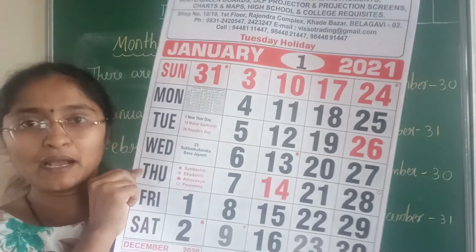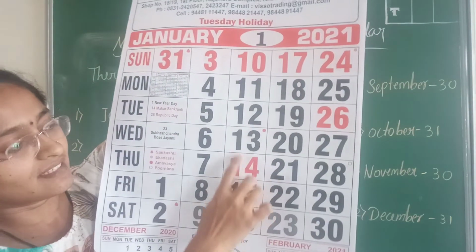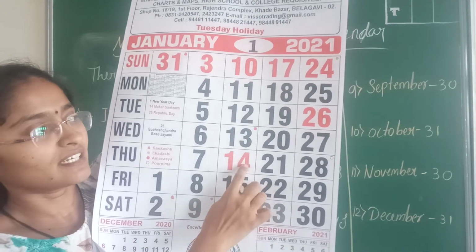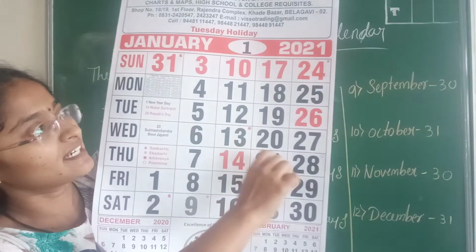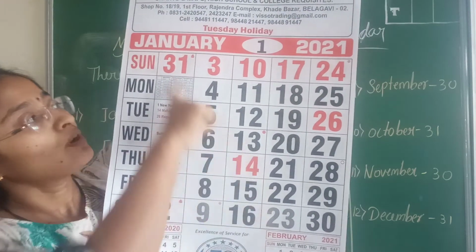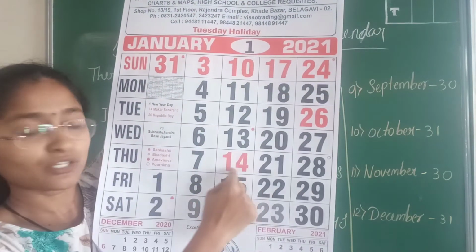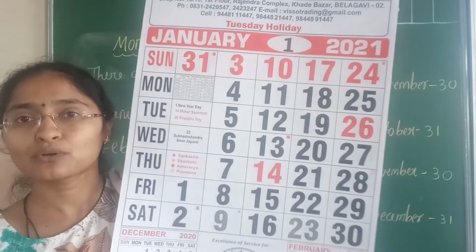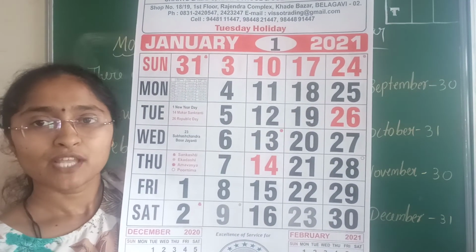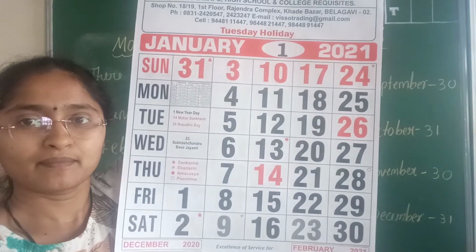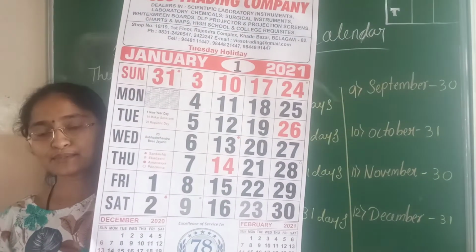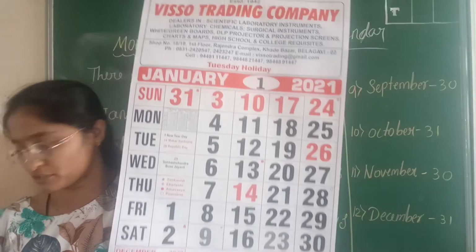Today there is nothing, but if you observe, the 14th is mentioned in a red font. Yes, 14 and 26 are mentioned in red color, and all Sundays are mentioned in red color. So what does this red color number show? The red color number shows holidays. If it is written in red color, it will be a holiday on that day. So students, using this calendar we will answer the questions given in your textbook.